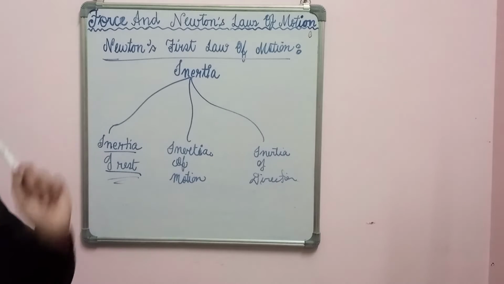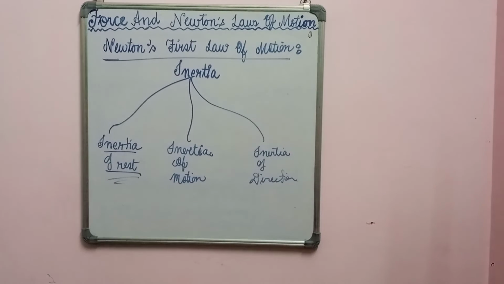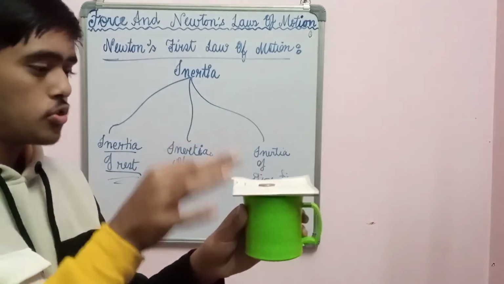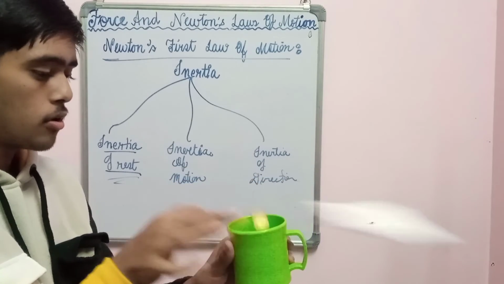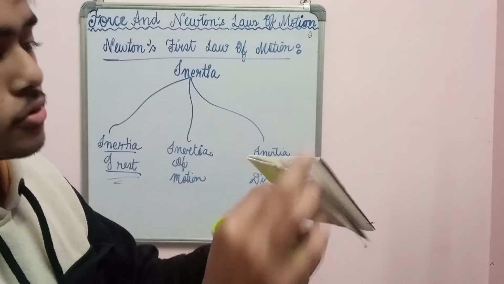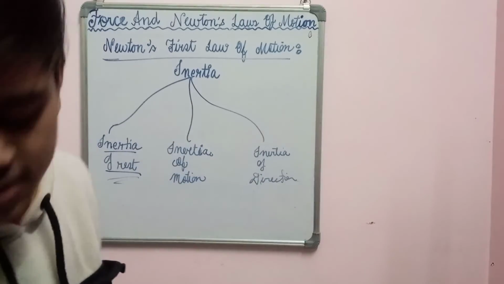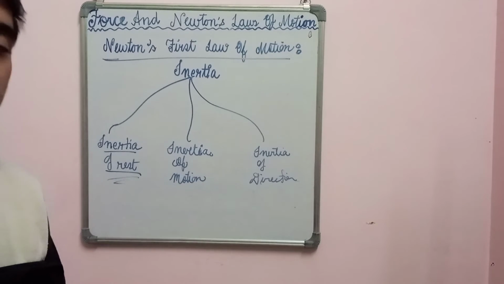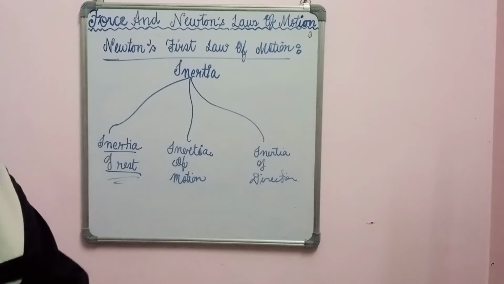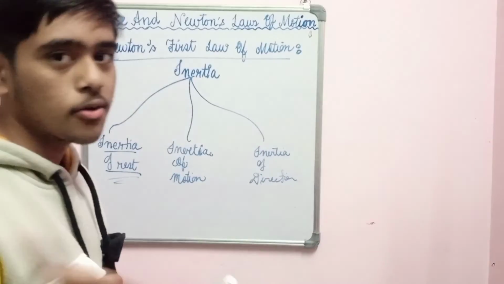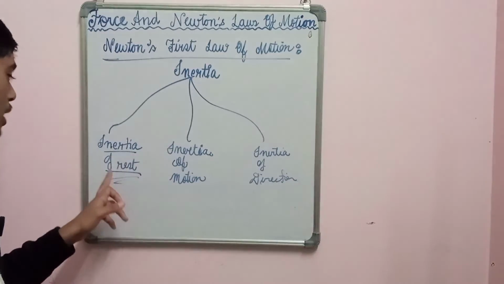And I have an experiment for you which is also in your NCERT. For example, if I have this cup and this cardboard with a coin on it, when I gently push this cardboard, this coin will fall down. This is due to inertia of rest. That is why when I am applying force, it is getting out. First time I showed you, that is why you see it is inertia of rest. That is an activity in your NCERT, you can also do it. I have done it 2 times wrong, first time I did it correct. So that was due to inertia of rest.